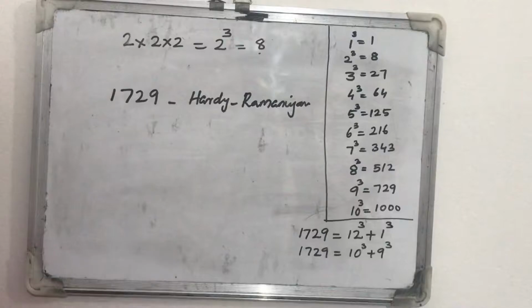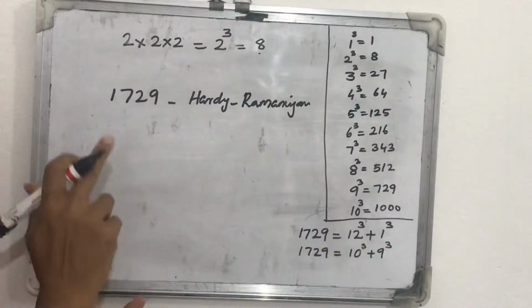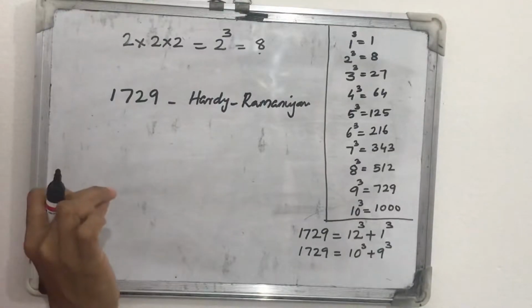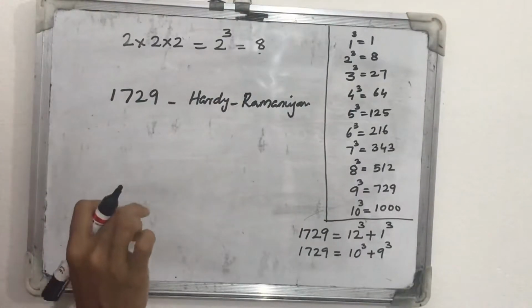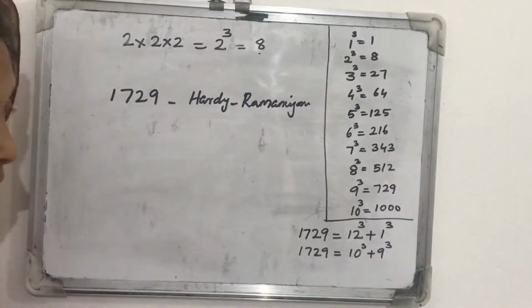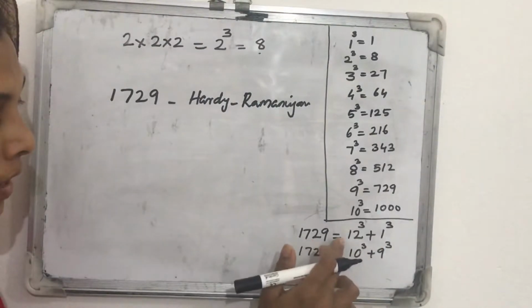But Ramanujan corrected him and said that this is not a dull number, because 1729 is the smallest number that can be expressed as a sum of 2 cubes in two ways.